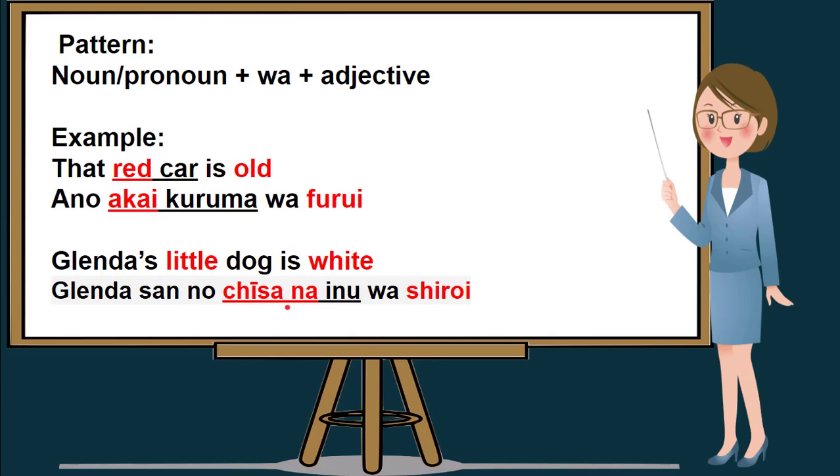In this sentence, we use na adjective. So, if we try to translate Glenda's little dog is white, it will be in Nihongo, Glenda san no chisana inu wa shiroi. Once again, Glenda's little dog is white. In Nihongo, it will be Glenda san no chisana inu wa shiroi.